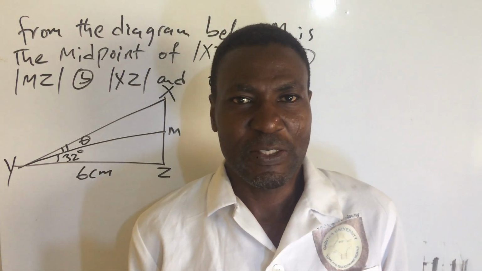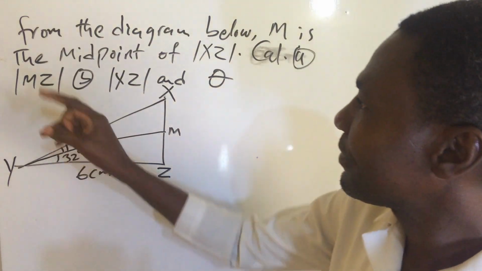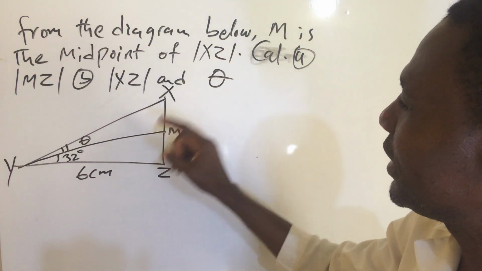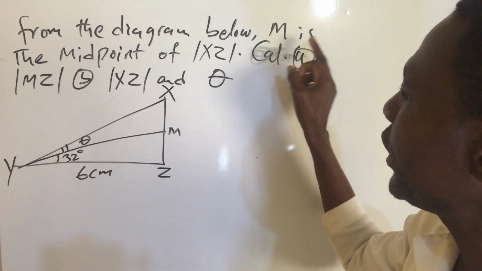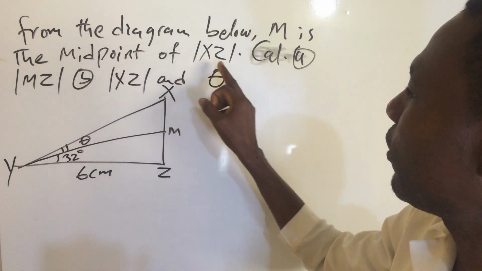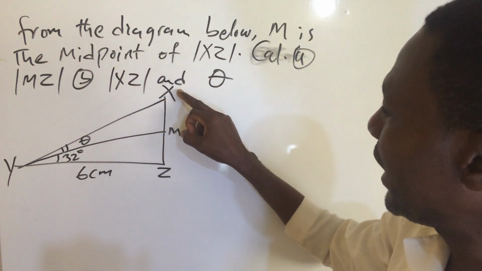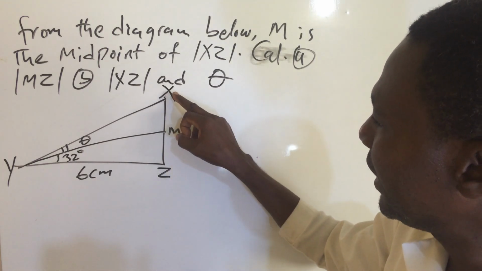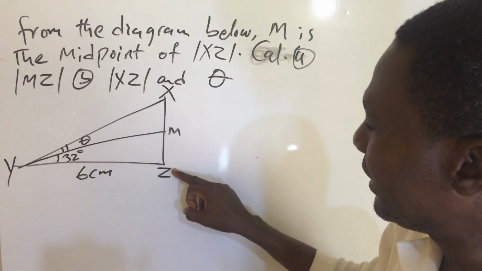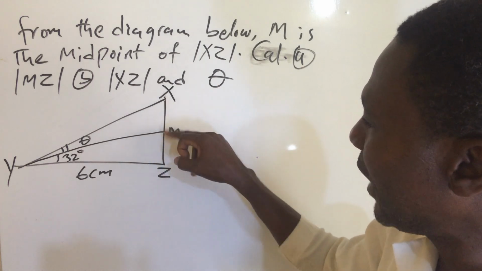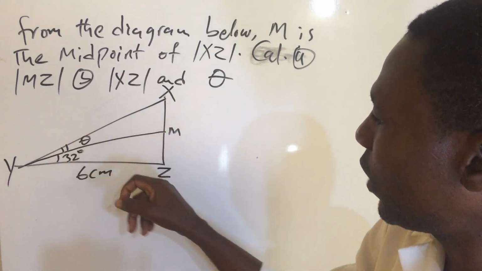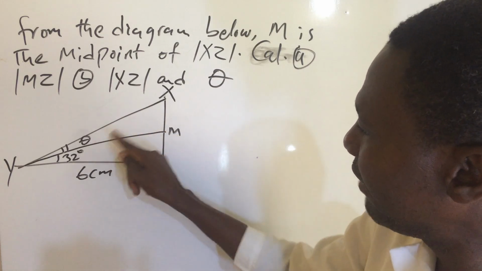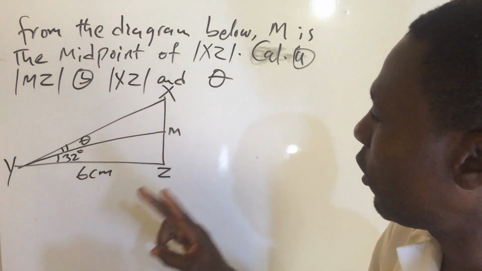Okay, it says from the diagram below, this diagram, M is the midpoint of line segment XZ. This M is the midpoint of line segment XZ, meaning that here is half, half. You divided this triangle into half. This side is equal to this side because this line divided it into two equal parts.